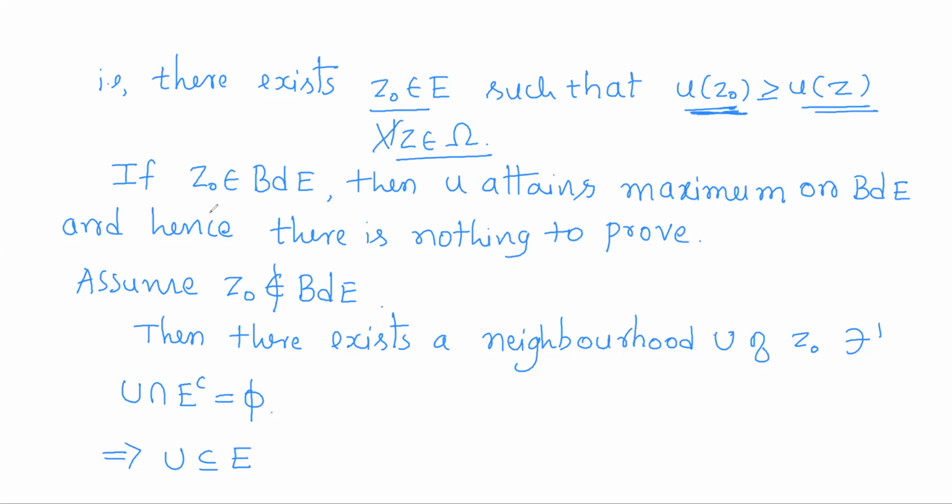Now what actually we have to prove? We have to prove u attains a maximum on the boundary of E. That means we have to prove u has the maximum value at some boundary point.